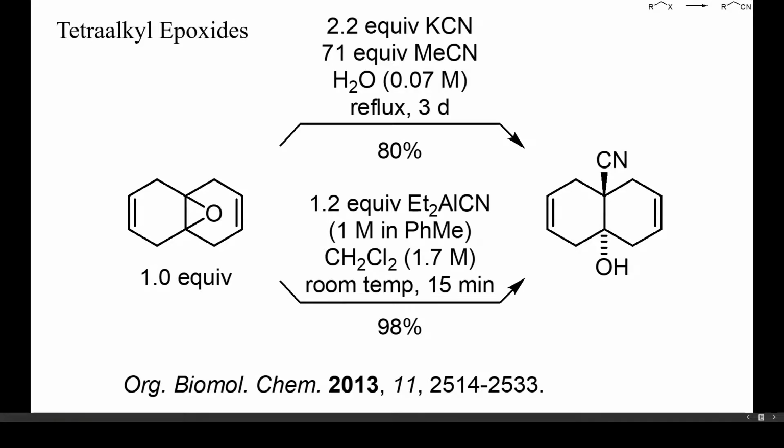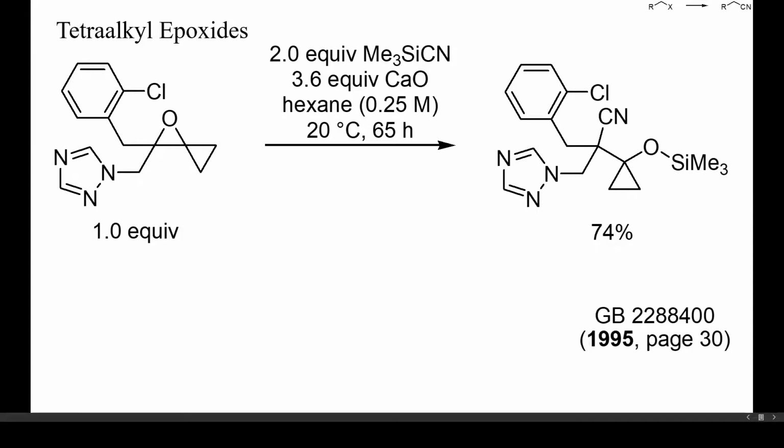A much faster ring opening could be attained with cyanodiethyl aluminum under aprotic conditions. Here, a quantitative yield was achieved in only 15 minutes at room temperature. These two reactions also show the strong deactivation of ionic cyanide by hydrogen bonding with protic solvents. Trimethylsilyl cyanide can also be used to cleave lipophilic tetraalkyl epoxides in aprotic solvents. Instead of the alcohol, the corresponding trimethylsilyl ether was obtained in this example.